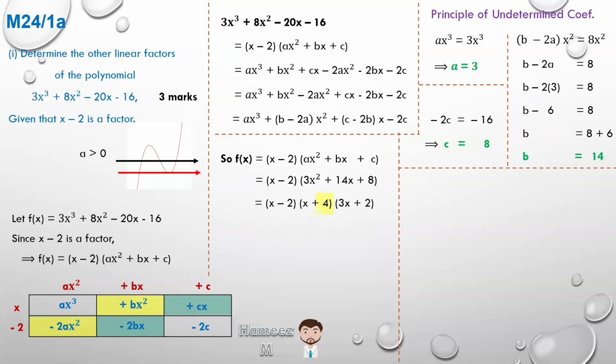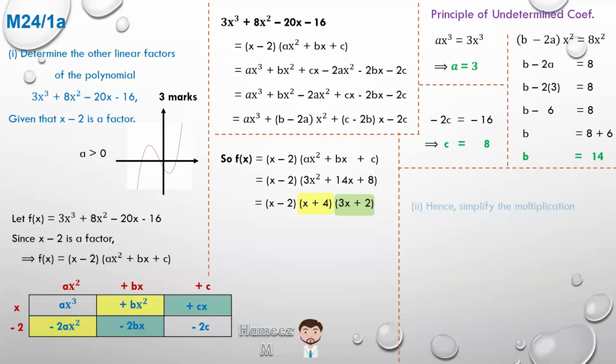So we've got the other factors. Look in yellow, x plus 4 is a factor, and 3x plus 2 is a factor. So we've solved for this part 1. And what that means is that we have 3 different or distinct roots, as the 3 factors are all distinct. As such, if we look at the black and red arrows for the x-axis, if there are 3 different roots, it will be the black line. So we could remove the red line. And that is what the general sketch of the graph will look like.